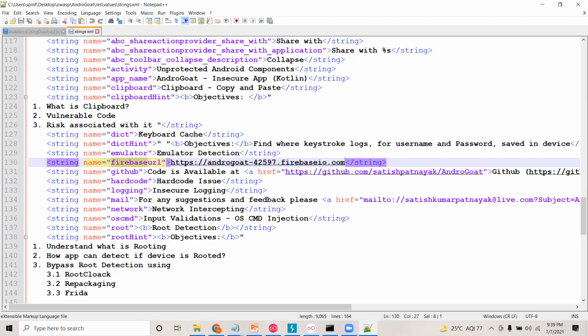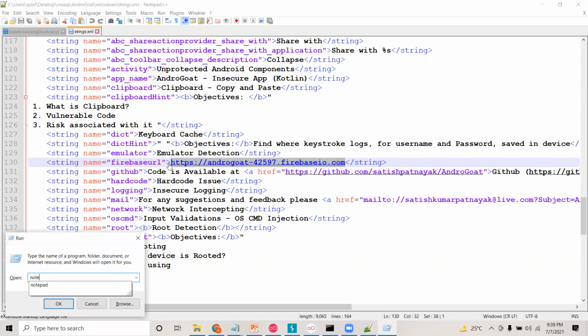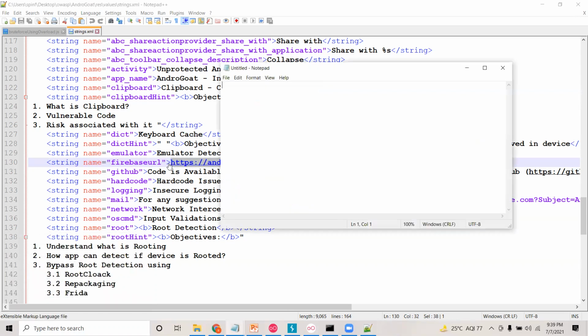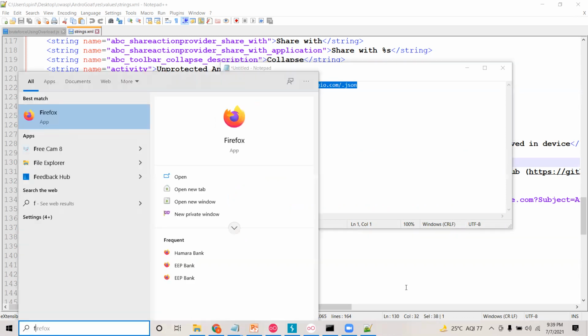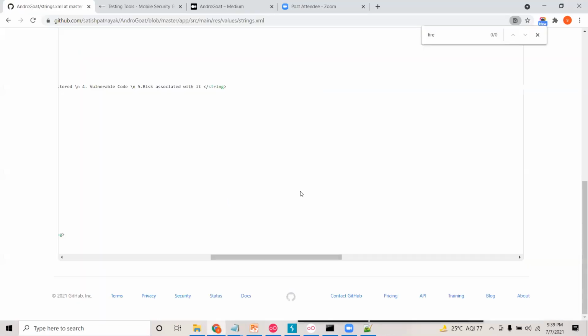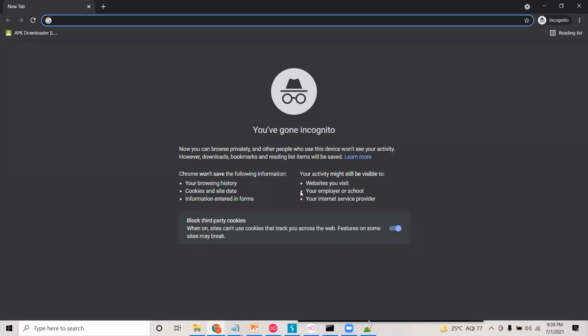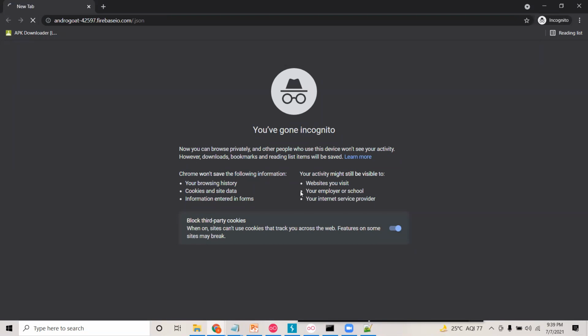Now I wanted to copy this and append /.json format here. And now you can open this in any one of your browsers. At the moment, let me go here and take the incognito mode, a private tab, and enter it. See, here I can see the sensitive information, which is user equals Andrew code and the password is Andrew code.